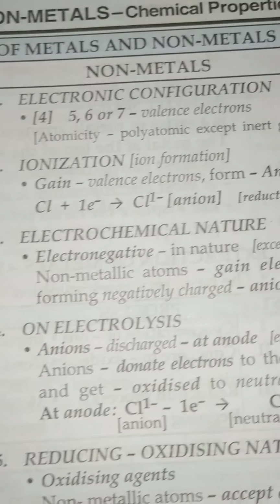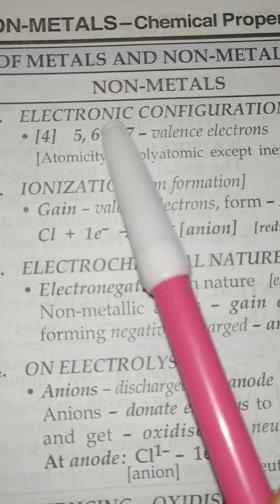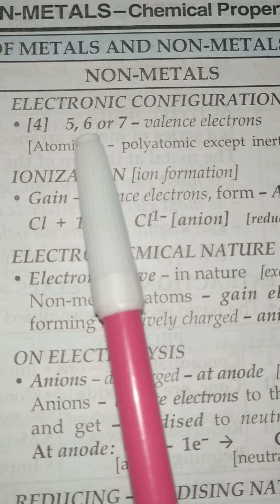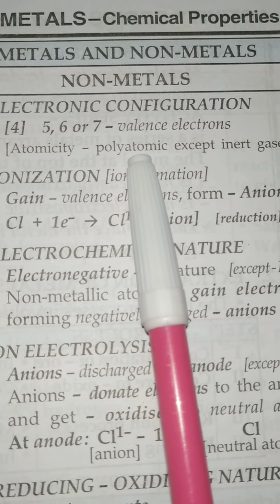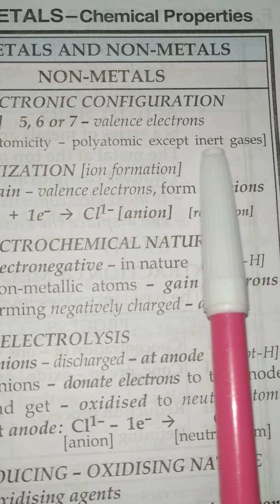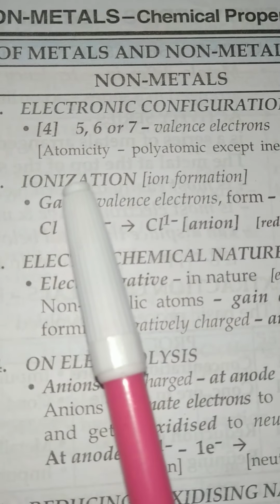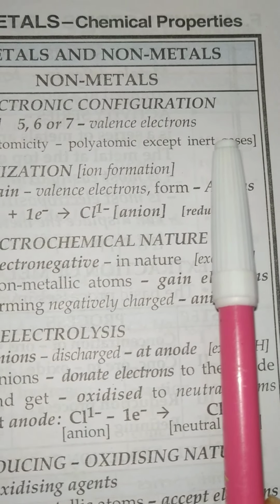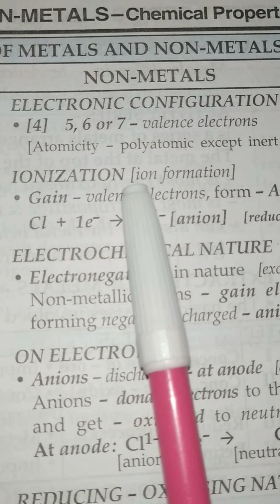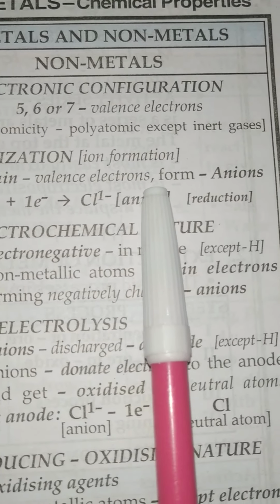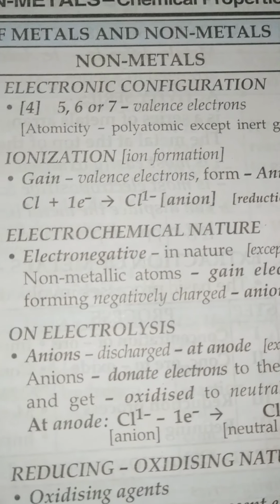Now come to the non-metals. We know that non-metals have 4, 5, 6 or 7 valence electrons, that's why their atomicity is polyatomic except the inert gases, because inert gases have a stable electronic configuration. Now the ionization: they will gain valence electrons, and that's why they form anions.